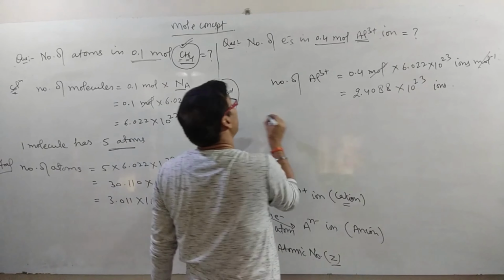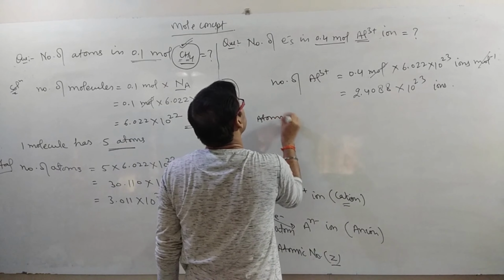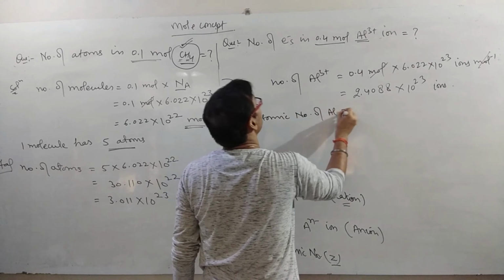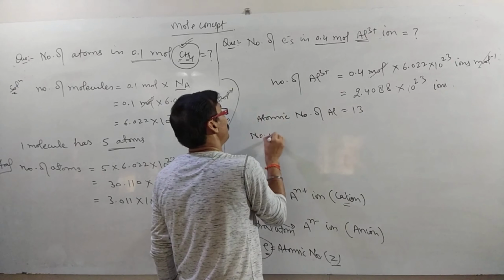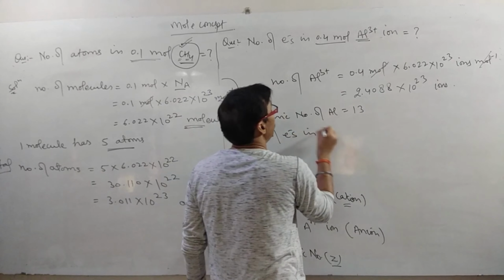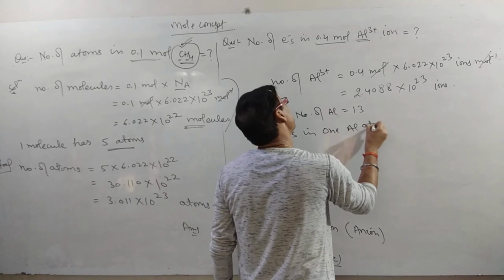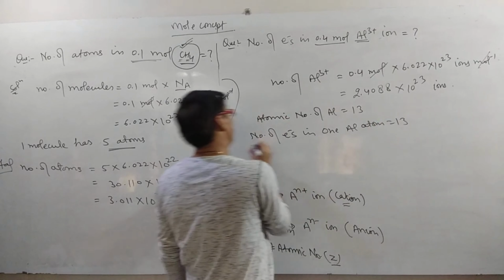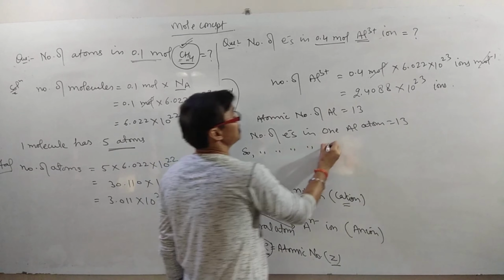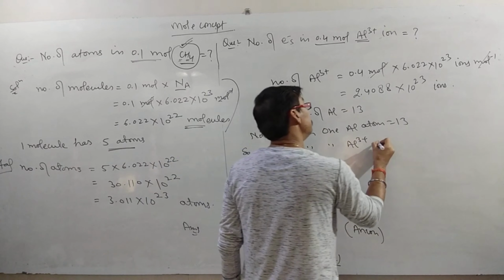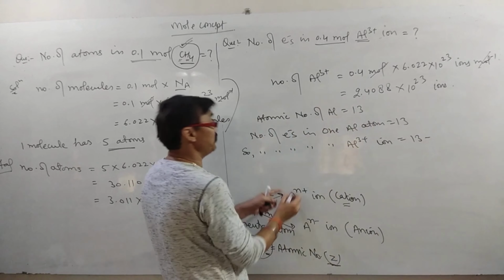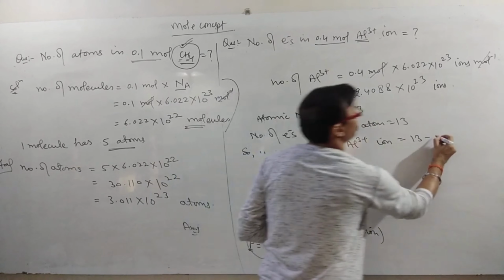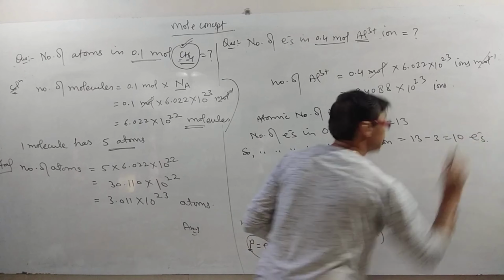We all know that the atomic number of aluminium is 13. That is, the number of electrons in one aluminium atom is 13. So the number of electrons in one aluminium ion will be atomic number 13 minus the units of positive charge 3, that is, 10 electrons.